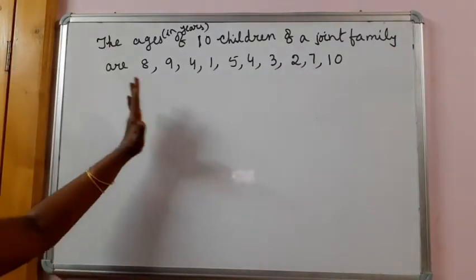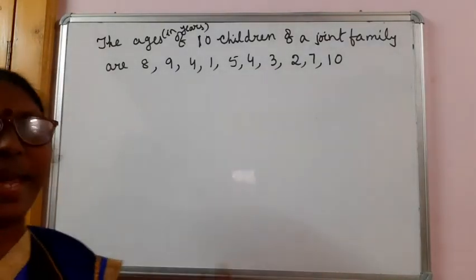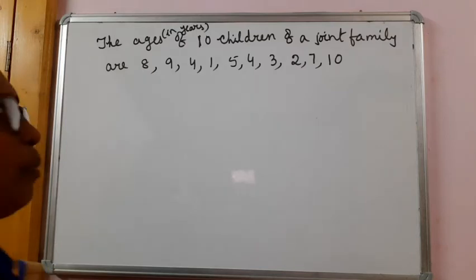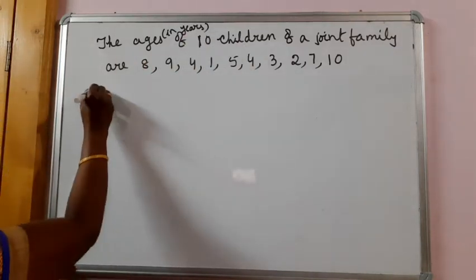Okay. So now, how do we make a frequency distribution table for this data?